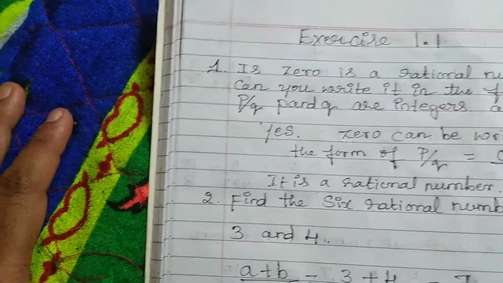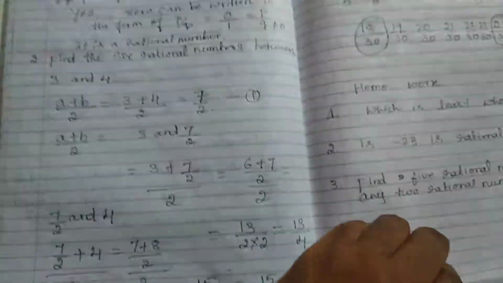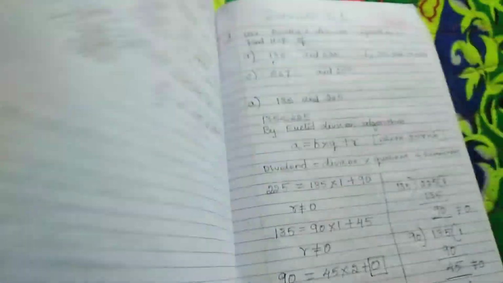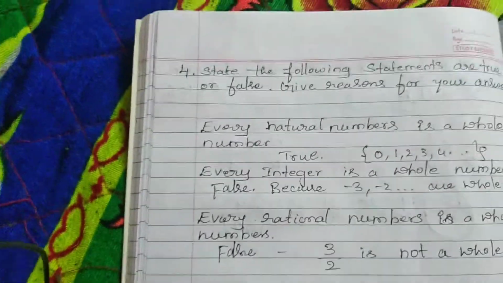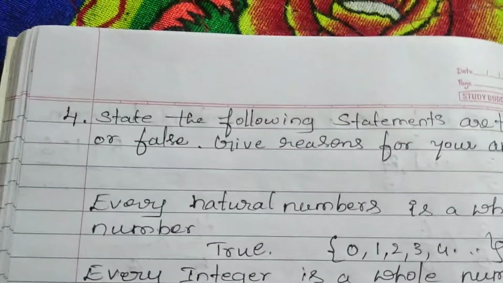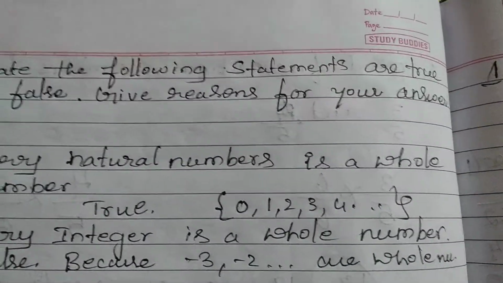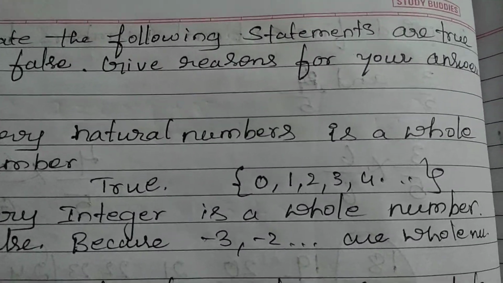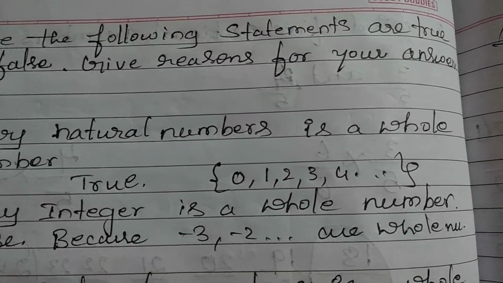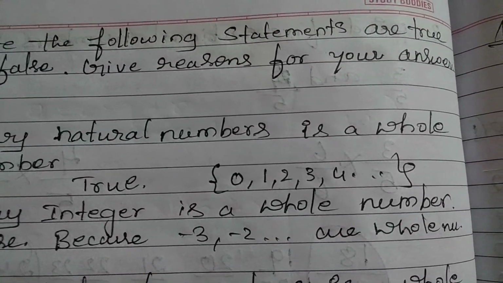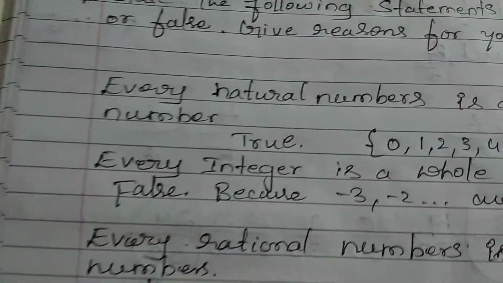Okay, so exercise 1.1 we have done. Homework is also given. Exercise 1.1, fourth problem, you can see here. State the following statements true or false. Give reasons. Every natural number is a whole number. It's true, because natural numbers are included in the whole numbers. That's why after 0 natural numbers come. That's why it is true.